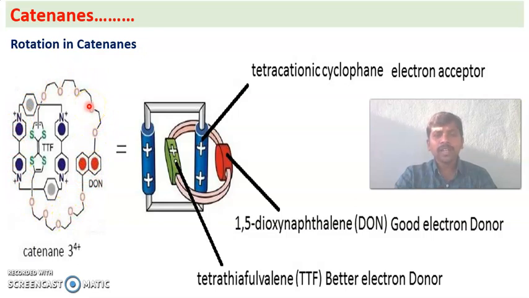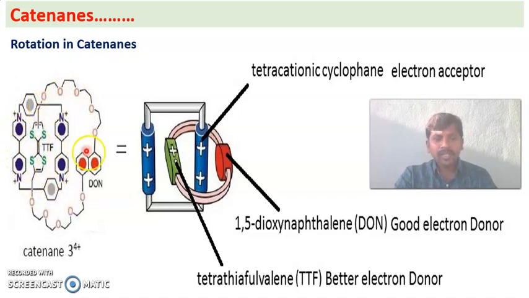We know that catenane has interlocked rings. So this has two rings. See the first ring, observe carefully. This is the first ring, and it has 4 positive charges here. So nitrogen with a positive charge, another nitrogen, and another nitrogen. So this is considered as one ring.